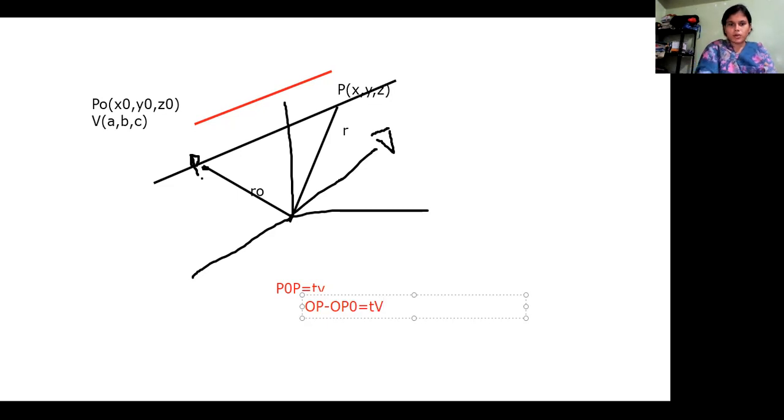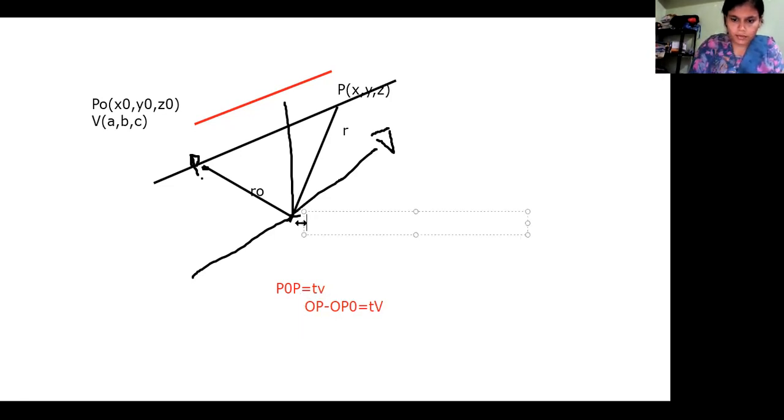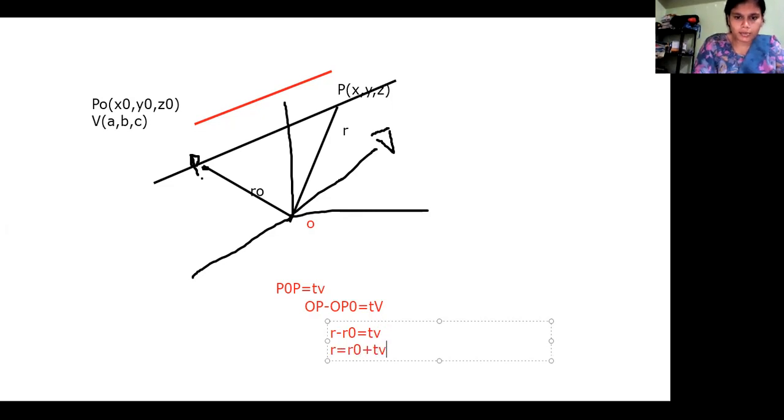O is nothing but our origin. So with the help of this we can find OP. We have named it R, and R minus R naught, since OP naught is nothing but R naught, is equal to T times V. Okay. So directly we can now write it as R is equal to R naught plus T times V.